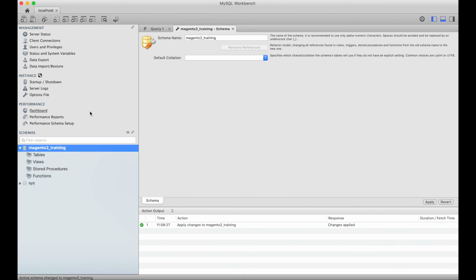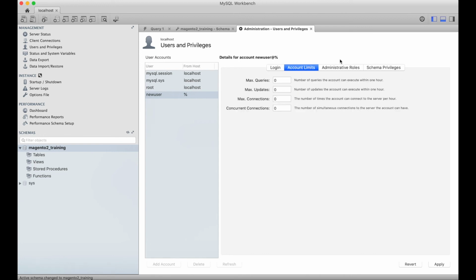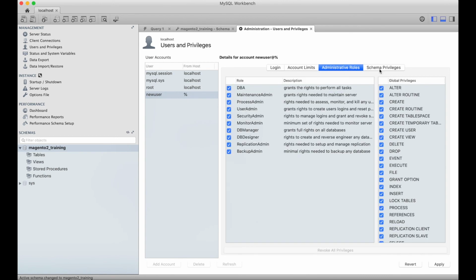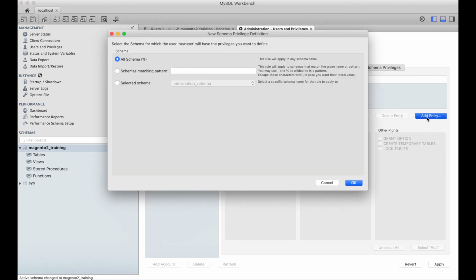Also, we can add some user. Let's add something like Magento 2 training user. Okay.